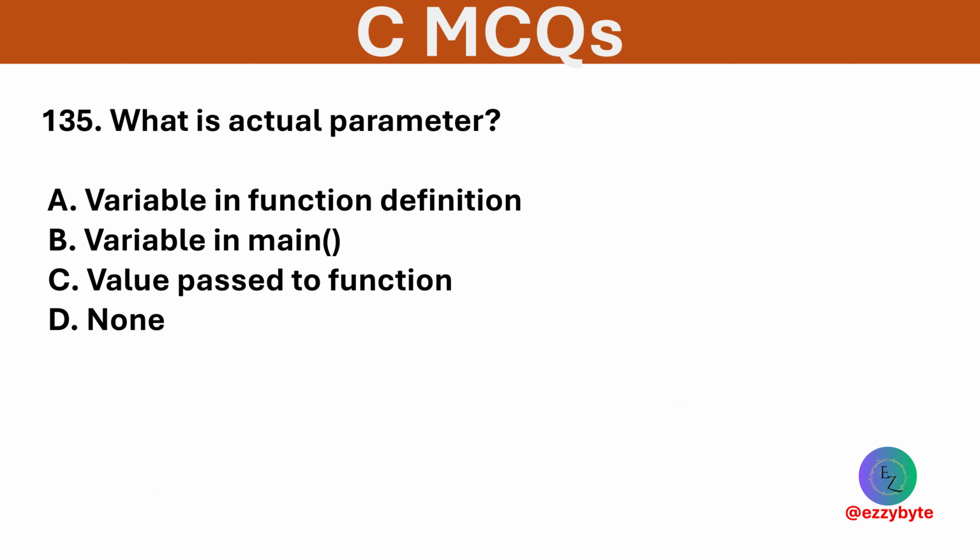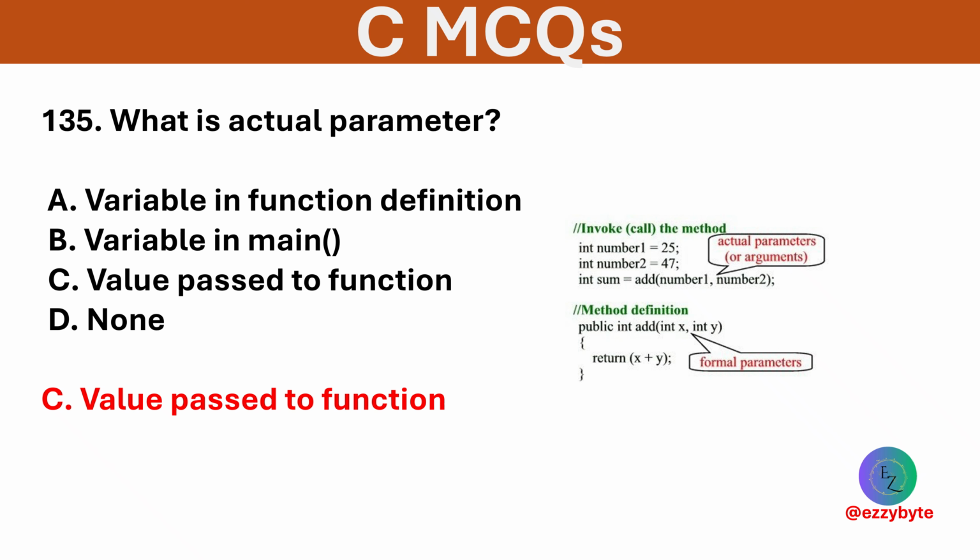What is actual parameter? Options are variable in function definition, variable in main function, value passed to a function, and none. Option C is correct. Actual parameters are values passed to a function during a call.